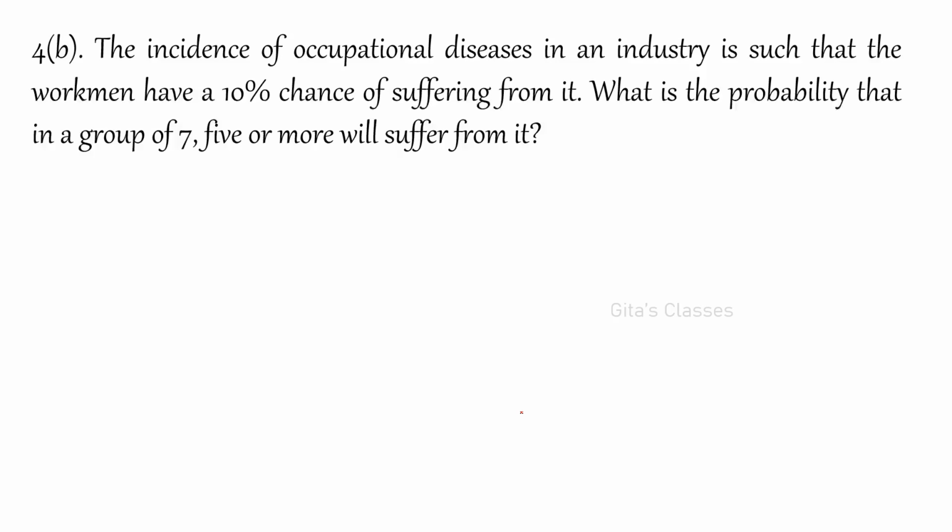And 4b. Given the incidence of occupational diseases in an industry is such that workmen have a 10% chance of suffering from it, what is the probability that in a group of 7, 5 or more will suffer from it? Okay, so what is given? Small p, the probability of suffering, is 10%. 10% people are suffering from it, so it is 0.1.